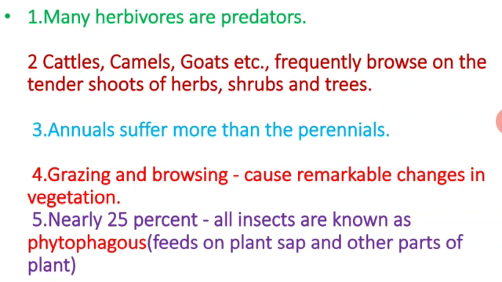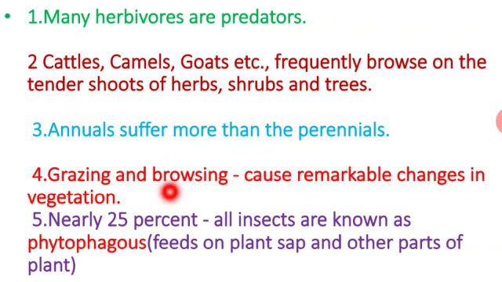Next one, some of the predators may be herbivores also. Some of the herbivores will be named as predators. We know that cattle, camels and goats used to graze on the tender shoot systems. Tender means easily breakable shoot systems of herbs, shrubs as well as trees. In this, annual plants mostly suffer more than perennial ones. Annual plants means the plants live for 1 year, and perennial means they live for many years. You have learned this. So such annual plants suffer more than perennial plants.